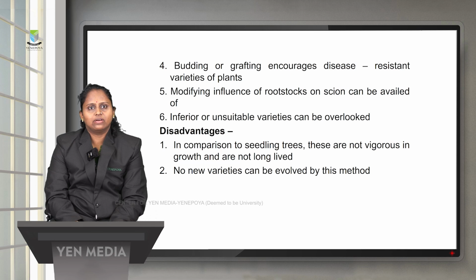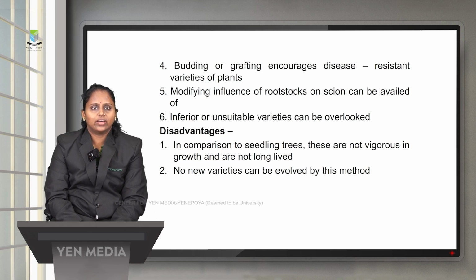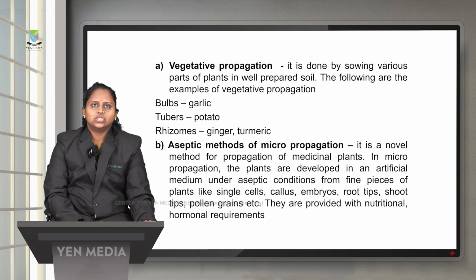Coming to the disadvantages, when compared to seedling trees, they are not vigorous in growth. The rate of growth is not vigorous and they will not be long lived either. No new varieties can be obtained by this method. Whichever part you take, you will get the same variety of plants. There is no new variation or new varieties. Okay.